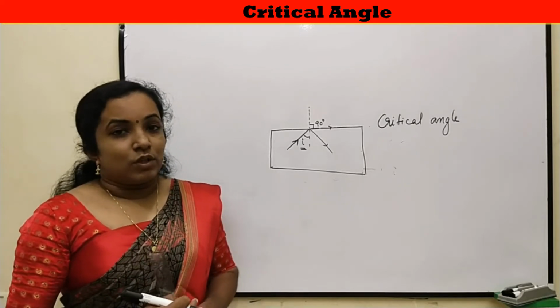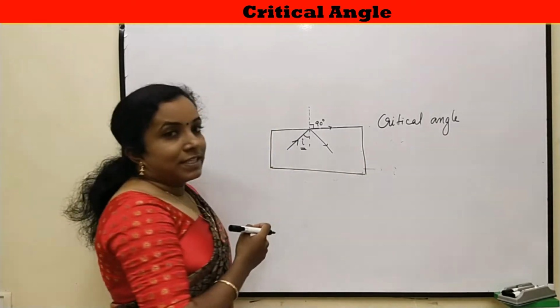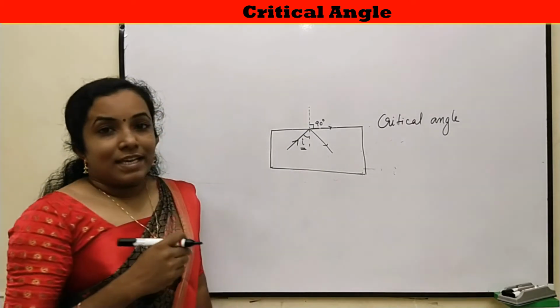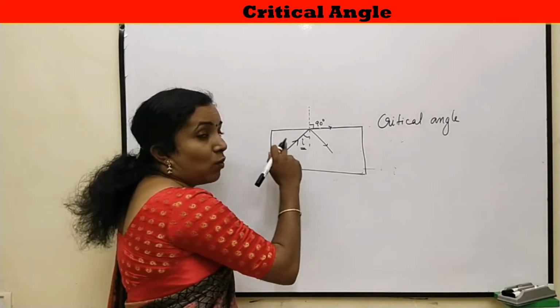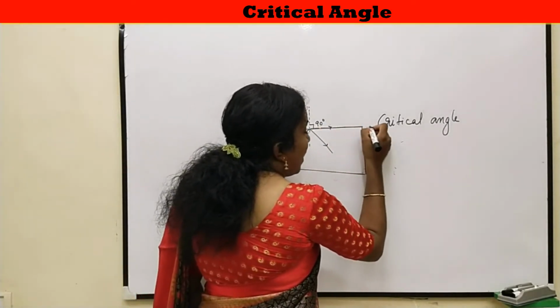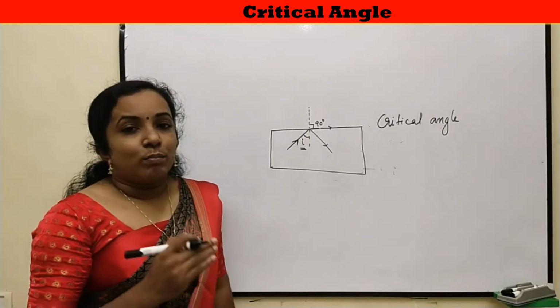So, critical angle is the other name of angle of incidence when the refracting angle is 90 degree, and when angle of incidence is equal to critical angle, the ray of light passes through the surface separating the two media.